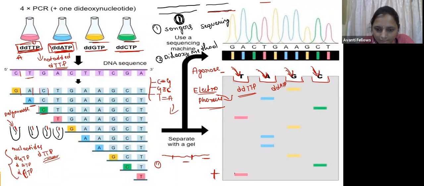Wherever a band appears, there is the presence of T, so termination happened there, and we write T. Next to T there is a C. Next you can see this is a G, where we have got a band, so we write G as the third. This is the fourth band, at the position of A, so the fourth one is A.